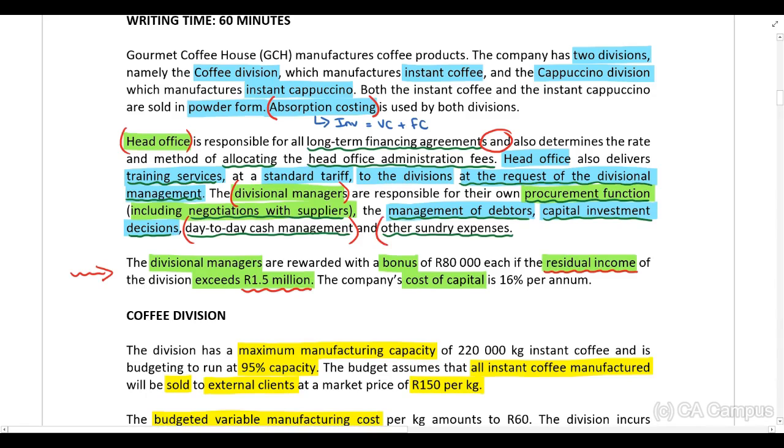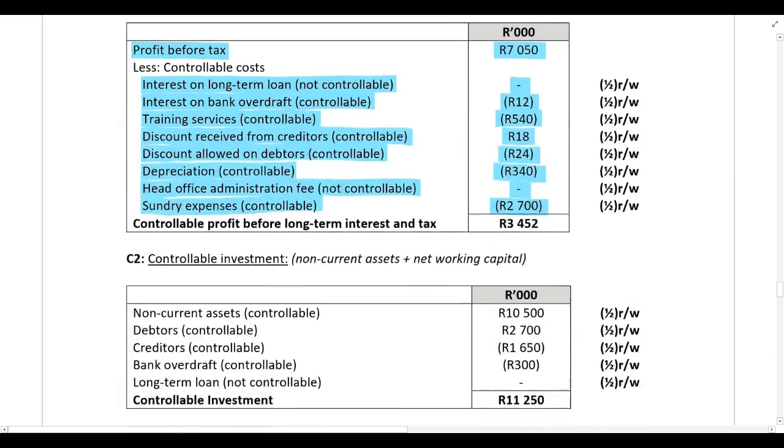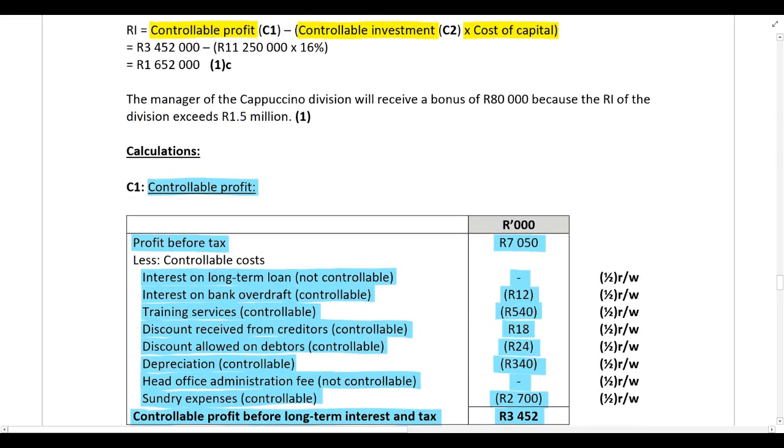Then for the other sundry expenses, you can see over here we've got other sundry expenses. That falls within the control of the divisional manager because they are responsible for other sundry expenses. So that should be taken into account. All right. So the head office admin fee is not controllable, not taken into account, but the sundry expenses are controllable and they are taken into account. All right, so that then leaves us with controllable profit before long-term interest and tax. And we've completed the first part of the calculation. So you can just include that over there.